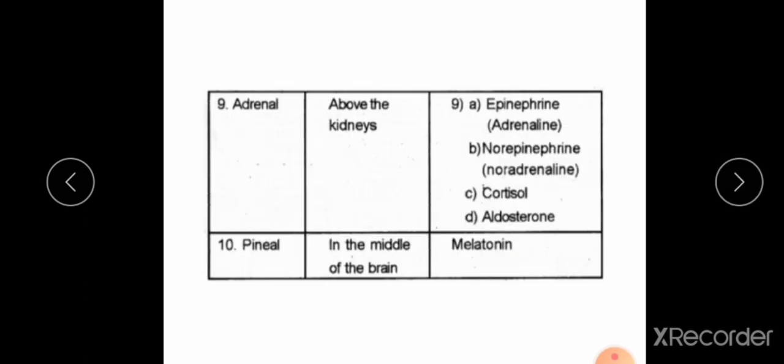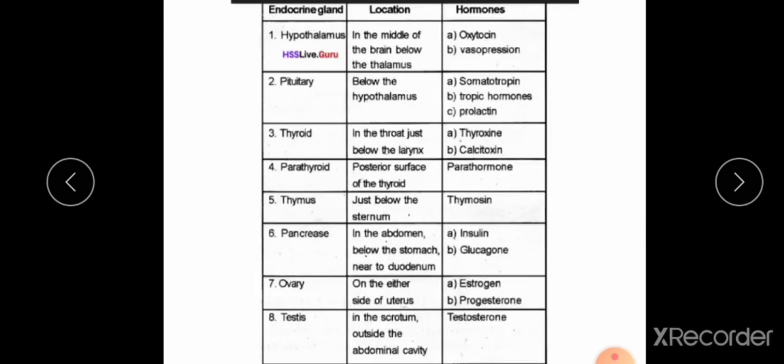Next endocrine gland, adrenal. Above the kidneys is the position of the adrenal gland, and it secretes 4 hormones, epinephrine, norepinephrine, cortisol and aldosterone. Next one is the pineal gland. It is seen in the middle of the brain and it secretes 1 hormone, melatonin. So it is very important. You should write it in your notebook itself. I hope you understood the basic concept about the endocrine system.